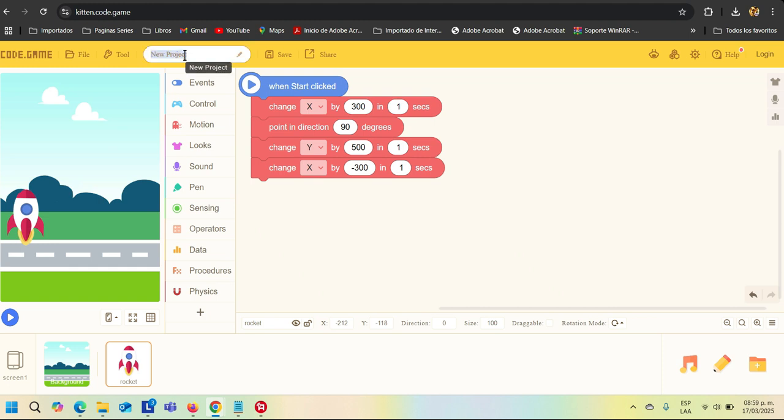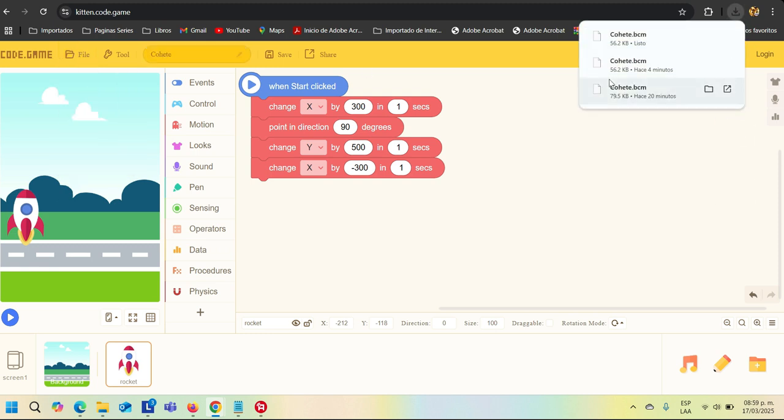Click New Project and rename it, for example, Rocket example. Go to File, set to Local to download the file, then upload it to the corresponding platform.